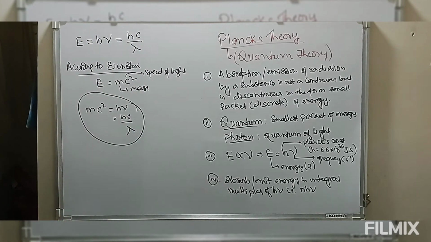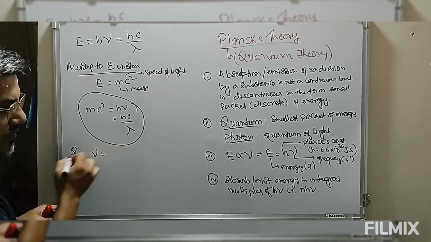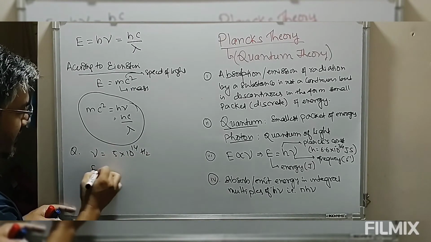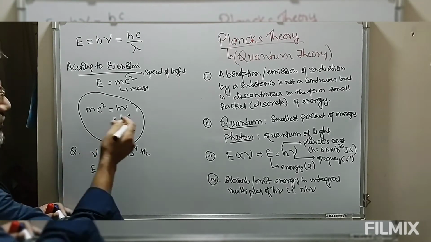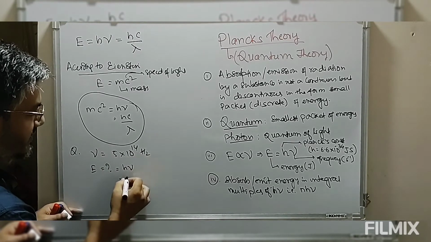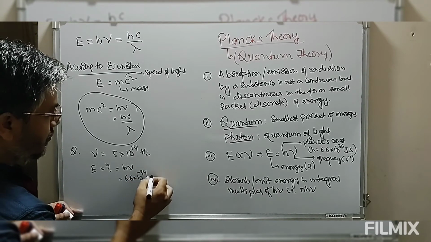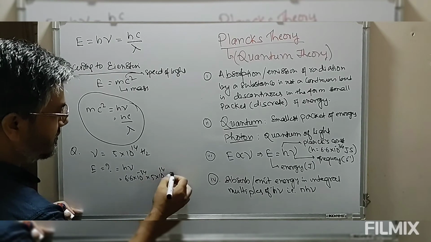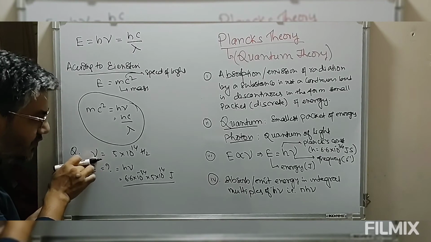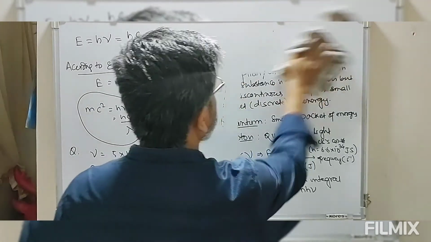E is equal to h nu or hc by lambda. Suppose we have a frequency of a radiation which is 5 into 10 to the power 14 hertz. Now we have to find the energy. So this energy is h nu. h is 6.6 into 10 to the power minus 34 joule second into 5 into 10 to the power 14. So this comes out to be the energy associated with the photon with this frequency, 5 into 10 to the power 14 hertz or second inverse.